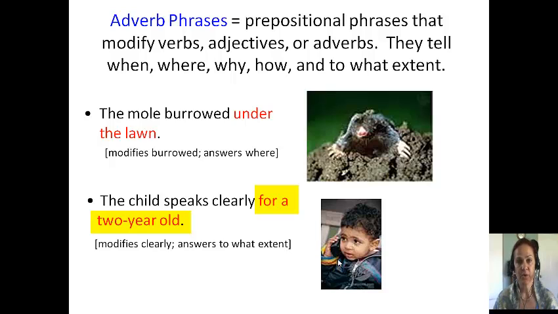So my whole prepositional phrase is for a 2-year-old. Now it modifies clearly, which is an adverb, which modifies speaks. So it answers to what extent the child clearly speaks. So therefore it's an adverbial prepositional phrase.